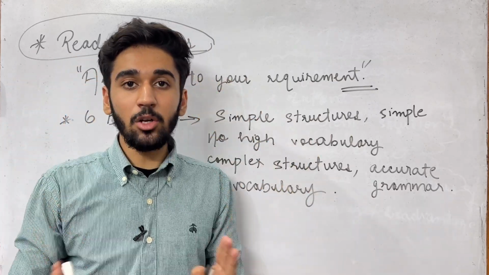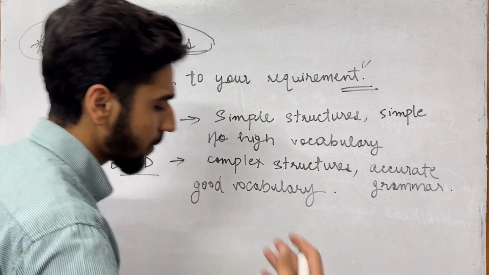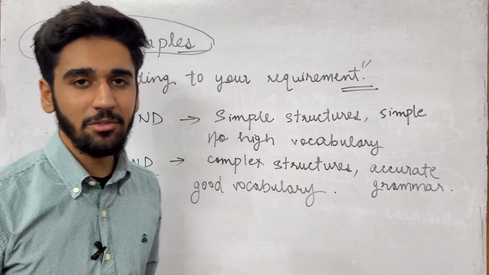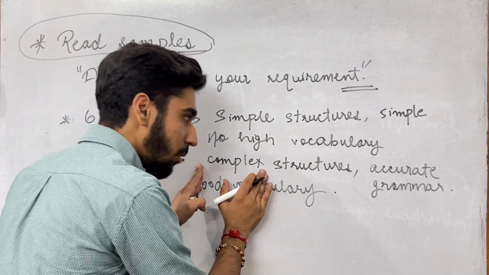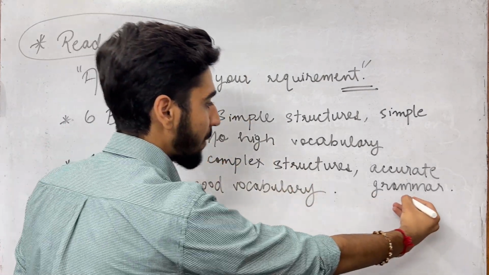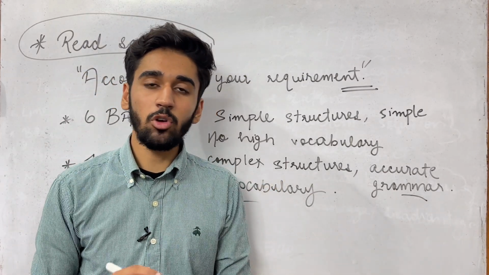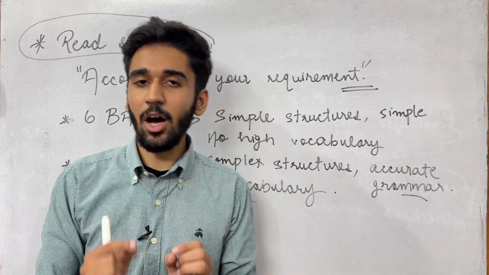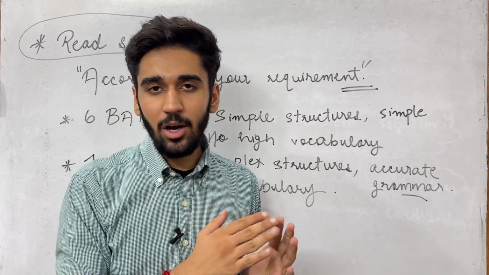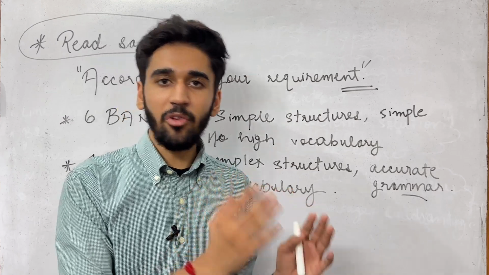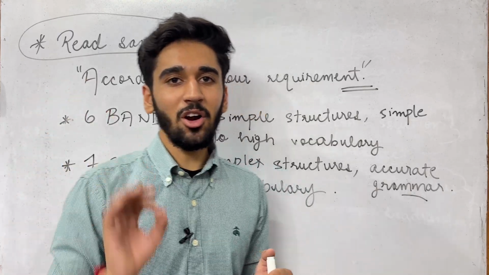I should be able to know what you want to write in the writing task. After that, if you want 7-band, if you have a greater requirement, like 8777 students who want to go to Canada on a PR basis, they should know the complex structures. These are important for you then. And your grammar should be very accurate, plus good vocabulary should be used. So read the essays according to your requirement, how much band you require and how much band you are standing on at the moment. Because if you read 7-band essays at the level of 5-band, it will not help you. Those things will just go above your head and you will not be able to grasp anything from them.